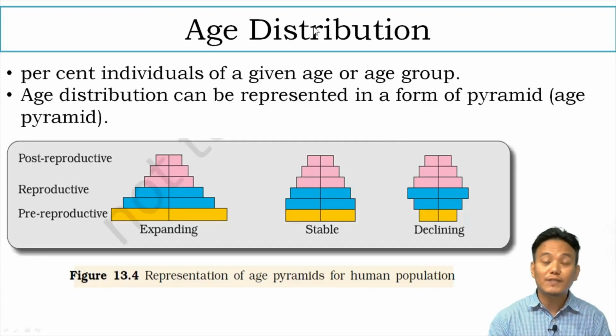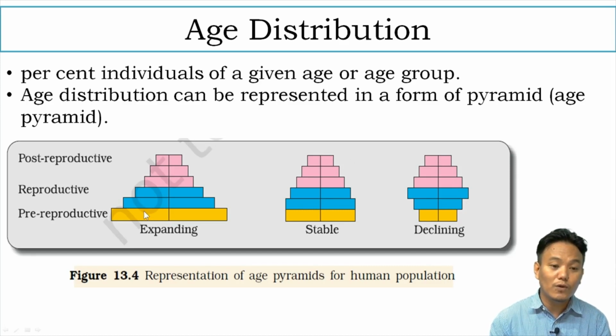So age distribution is another population attribute. Individuals can either be old or young depending upon the individual's age. So age is an individual's attribute, whereas a population can have age distribution. What do we mean by age distribution? Age distribution can be defined as the individuals of a given age or age group within a population. That is called age distribution, right? Age distribution can be represented in the form of a pyramid called an age pyramid. In your textbook, figure number 13.4 shows age pyramids of human population. These 3 age pyramids show the age distribution of 3 different human populations.